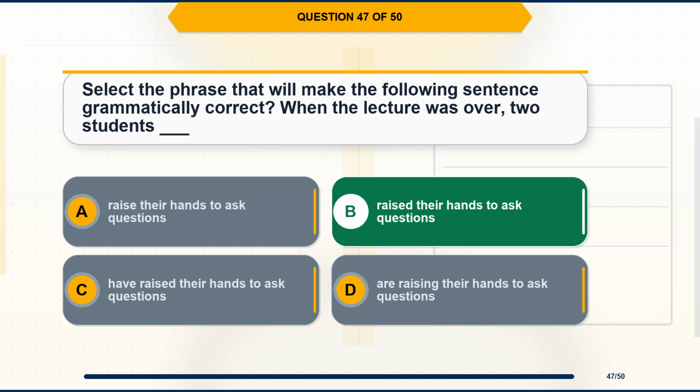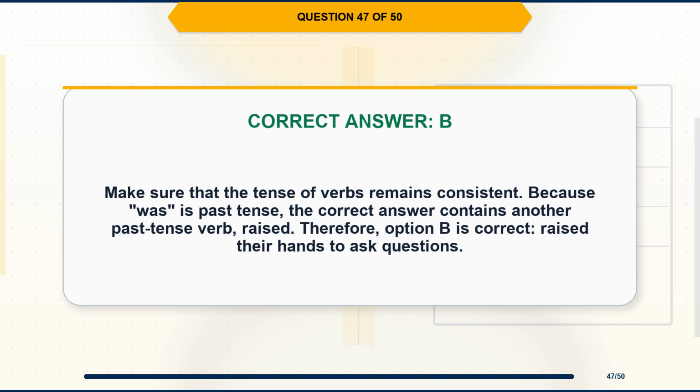The correct answer is option B, raised their hands to ask questions. Explanation. Make sure that the tense of verbs remains consistent. Because was is past tense, the correct answer contains another past tense verb, raised. Therefore, option B is correct, raised their hands to ask questions.